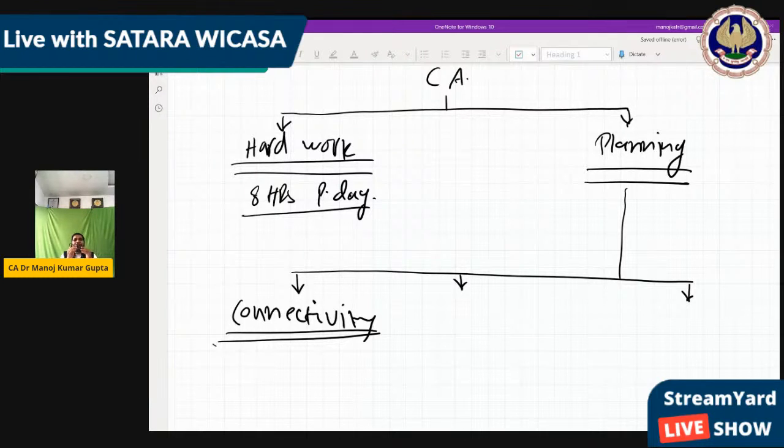Only you have to apply the same concept in CA. Because 2 plus 2, 4 is in CA also and in 12th also. So like that 2 plus 2, 4, there are lots of concepts which are the same. So I request always, before starting any chapter, whether it is theoretical or practical, you have to use connectivity. That is, whatever you already know, just apply it here also. Concepts are the same in 11th, 12th as well as in CA.